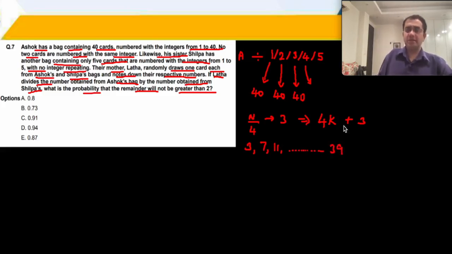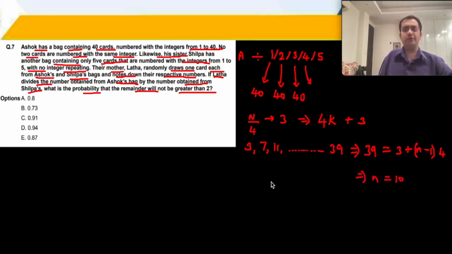These are the numbers which are of the form 4k plus 3. ठीक है. We can count them out also. AP का formula लगा लेंगे. 39 is the nth term, is equal to 3 plus (n minus 1)d. D is of course 4. 39 = 3 + (n-1)4, n is equal to 10. n का value 10 आ गया at this point. ठीक है. So I get 10 numbers over here, and numbers when divided by 5 will give me a remainder